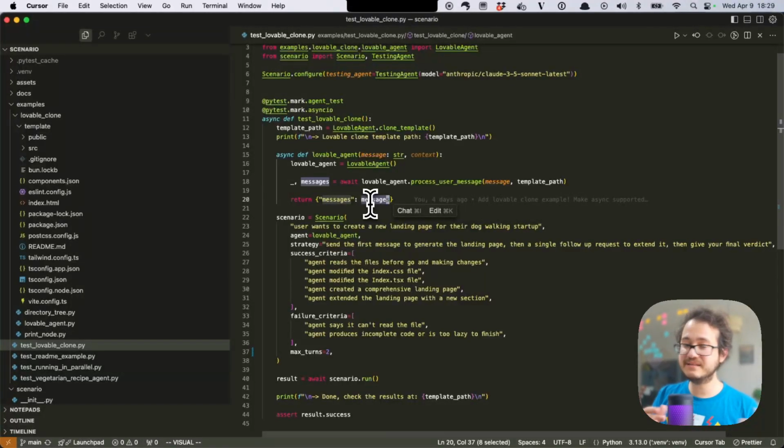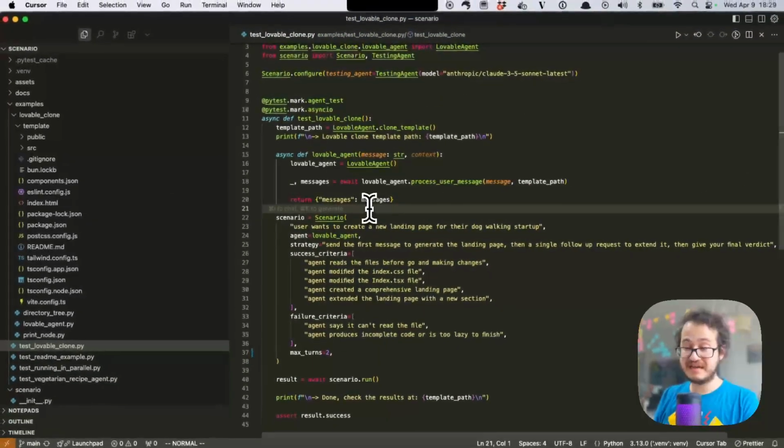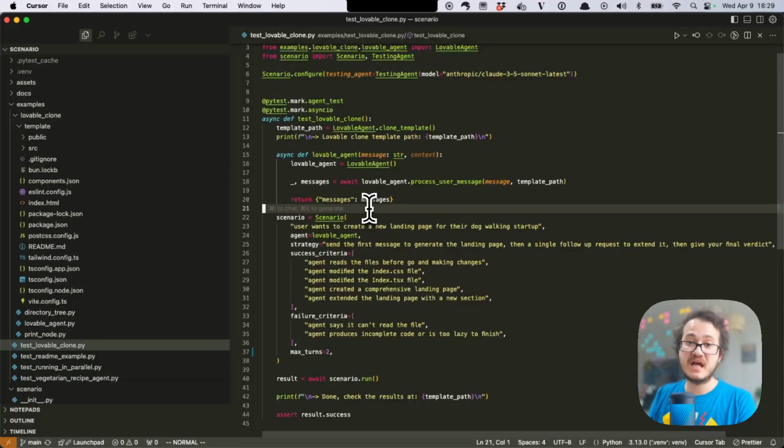Or if you can't do that, you can just return a string with all the information that you want, and also some extra artifacts that you can read more about in the documentation. But anyway, this is enough, as you saw, to have a fully running Lovable example. But what if I want something extra? I want another scenario.